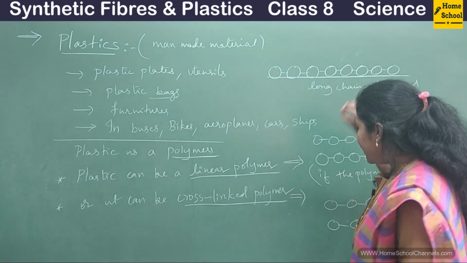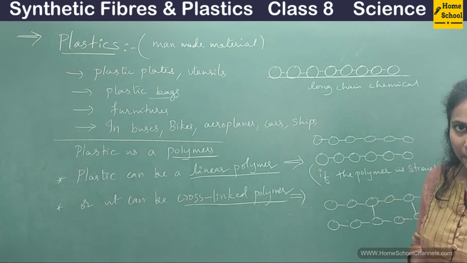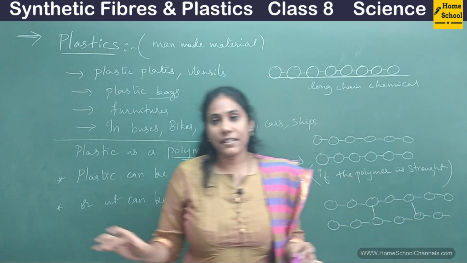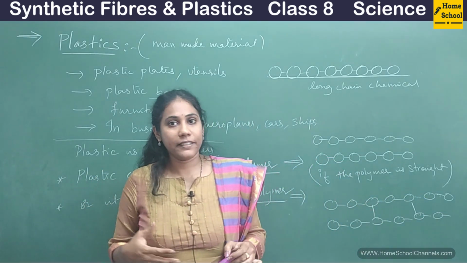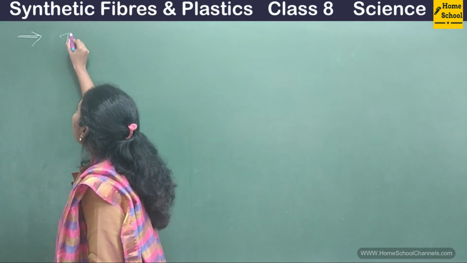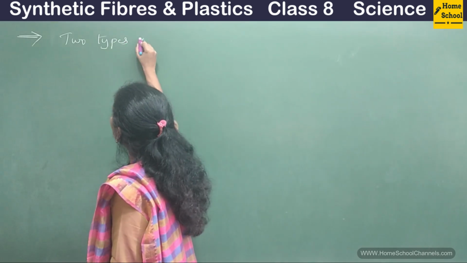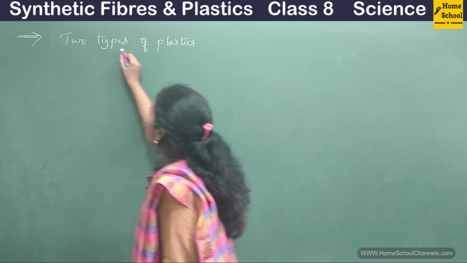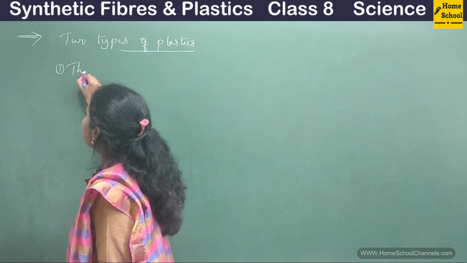So I think the meanings of linear polymer and cross-linked polymer are clear, and now I will go for two types of plastics. Their definitions and examples are very important. Concentrate. See guys, mainly there are two types of plastics. What are the two types? First one is thermoplastic.